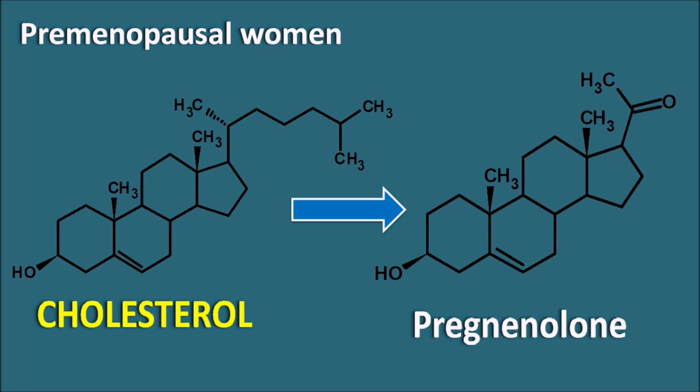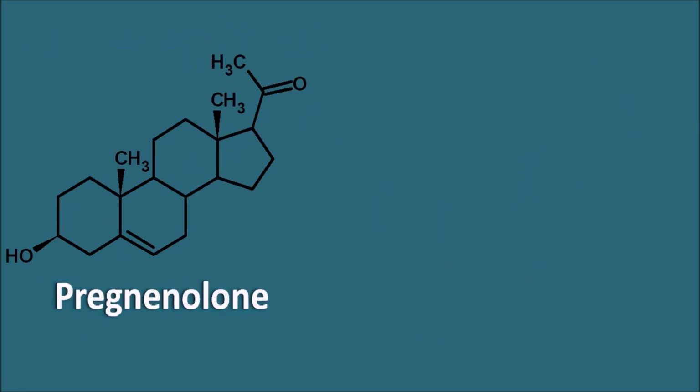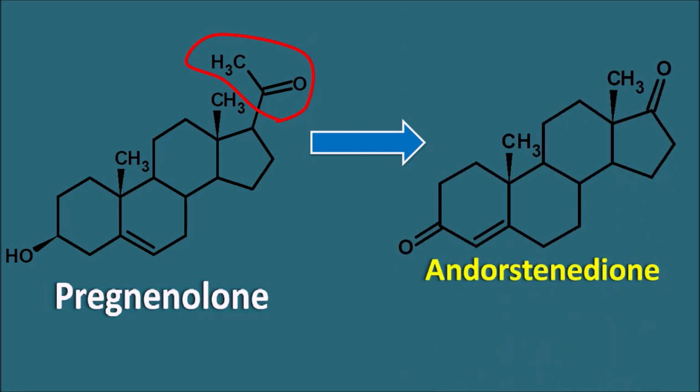You can see what is the change from cholesterol to pregnenolone. In pregnenolone, the side chain has only 2 carbons. So pregnenolone has the pregnane nucleus, whereas cholesterol has the cholesterol nucleus. So in this conversion, only the length of the side chain is reduced. Here the aromatase enzyme is not involved. The second step is the conversion of pregnenolone into androstenedione. Pregnenolone has the 2 carbon chain, which is then converted into androstenedione. The androstenedione does not have any chain at the 17th position. So again here ring A is not converted into an aromatic ring, so the aromatase enzyme is not involved here.